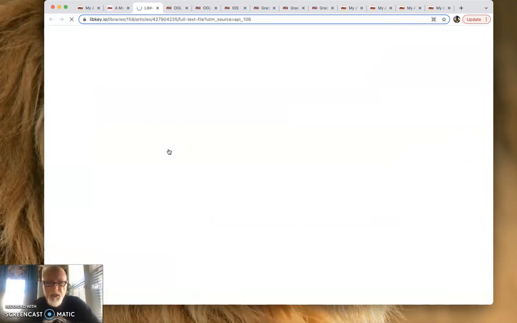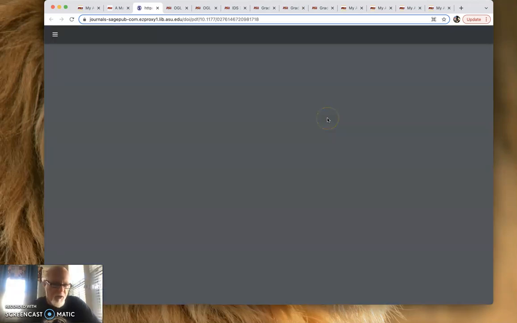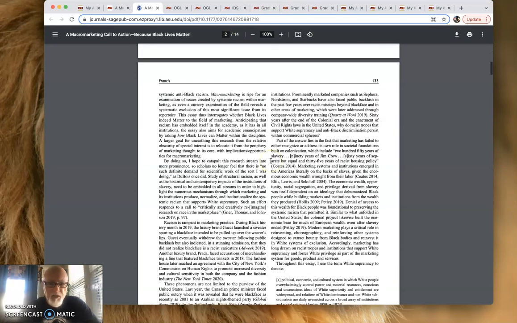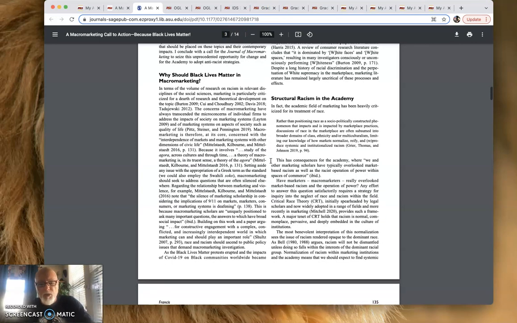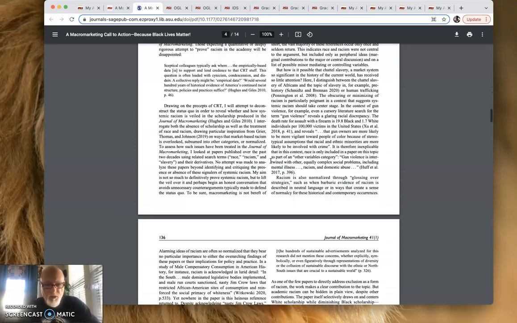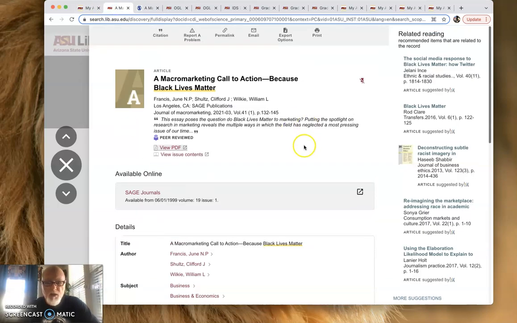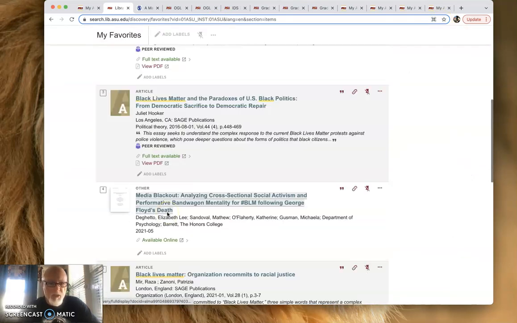Let's see the PDF. It's opening in a new tab. Let's see what happens. See, access provided by ASU. So here it is. It's a 14-page PDF article from a journal. It is not a journal. It's an article from a journal. Okay, so this might hold some value. We'll have to check that out. I would also then go to look at some of these other ones.